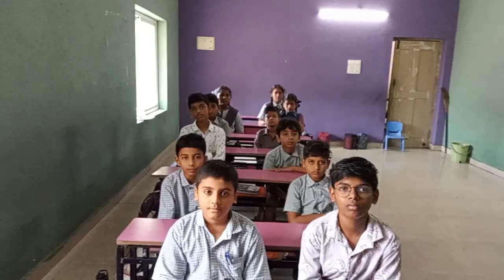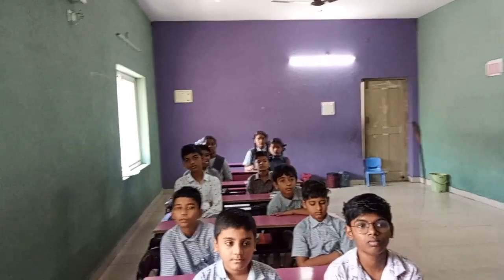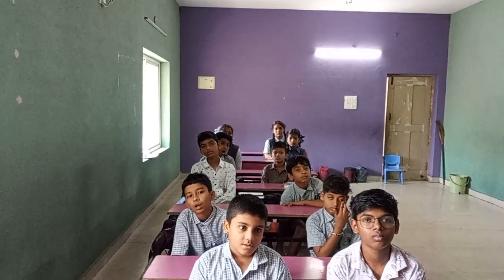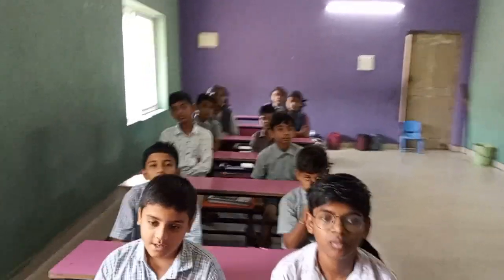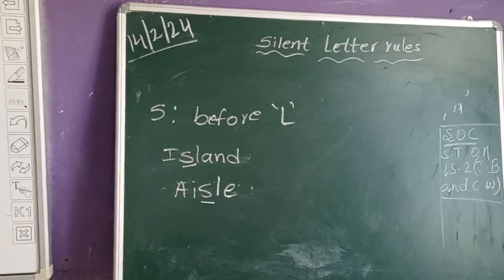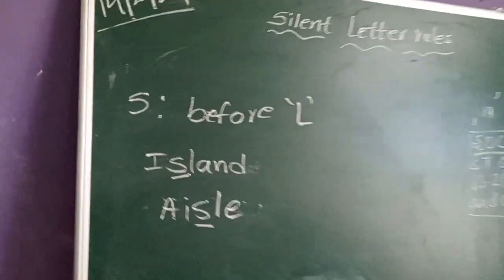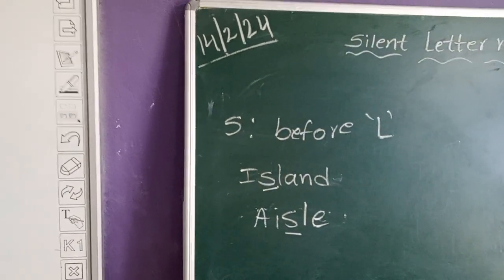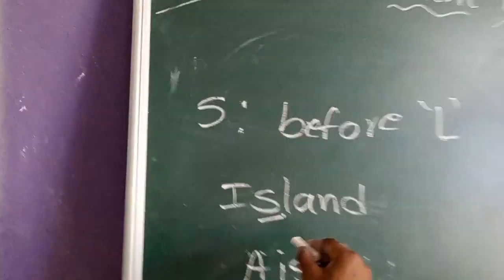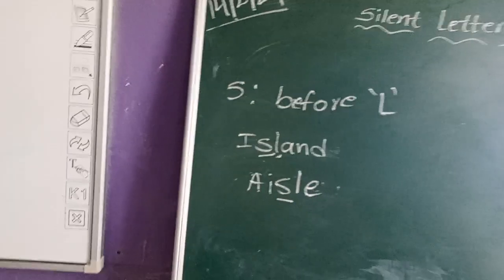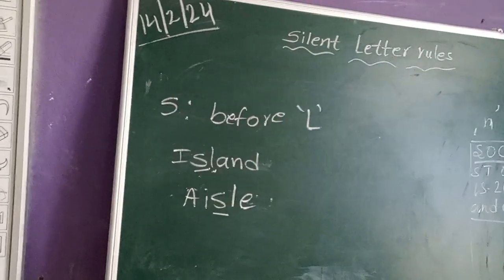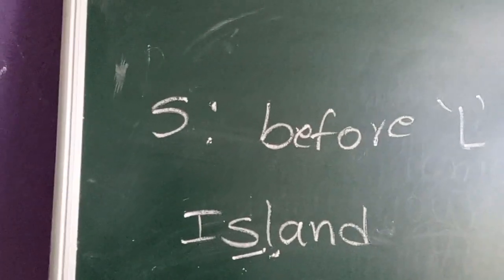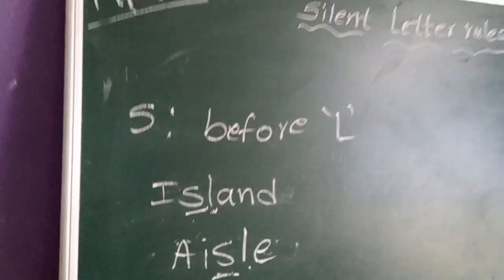Next rule. Next, S. S will be silent if it comes before the letter L. Examples. What is the first word? Island. We read it as island. It is not Iceland. Because S is coming before the letter L. Look here, L came after S. Next, isle. It is not Iceland. Here also S is coming before the letter L, so that is also silent.